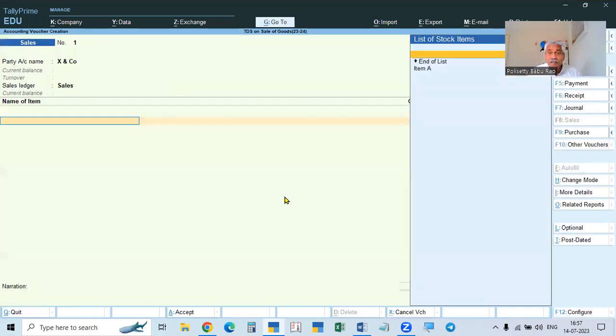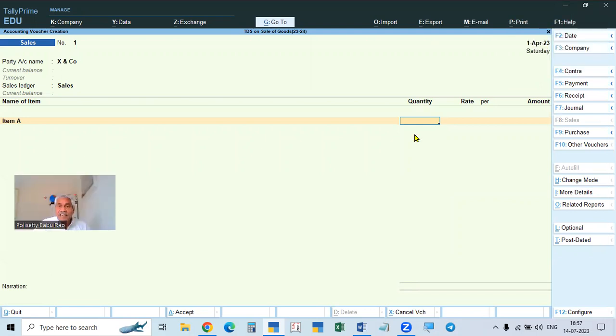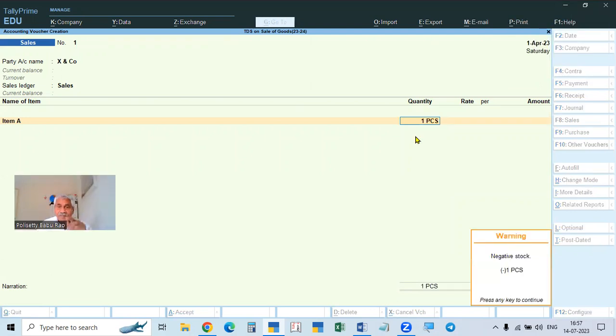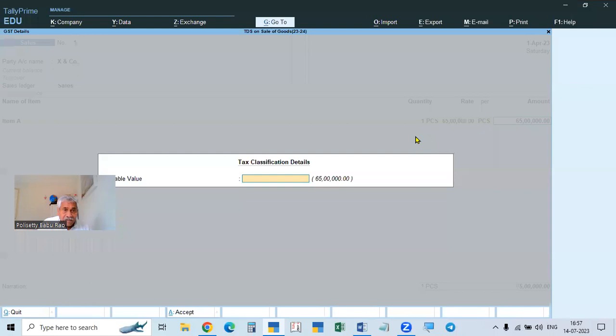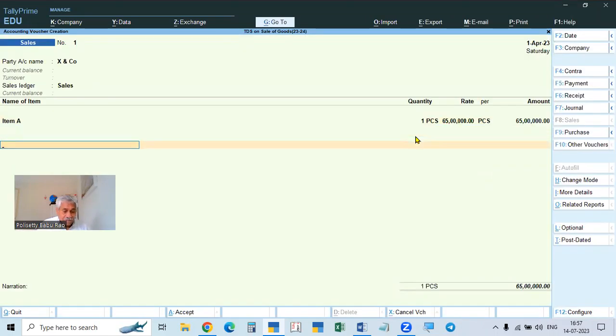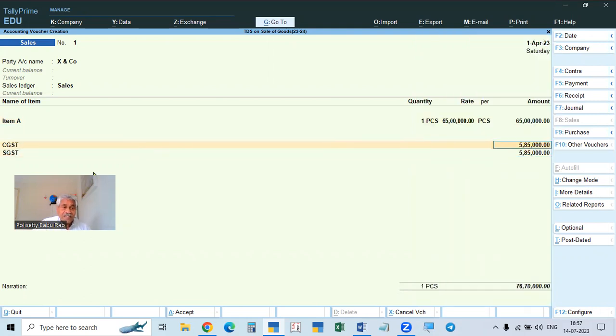Then, for example, item A. We are selling item A, the date is 1st April, one piece. Here the rate is, for example, 65 lakhs, so the amount is 65 lakhs. Then we put the 65 lakhs taxable value, then CGST and SGST.